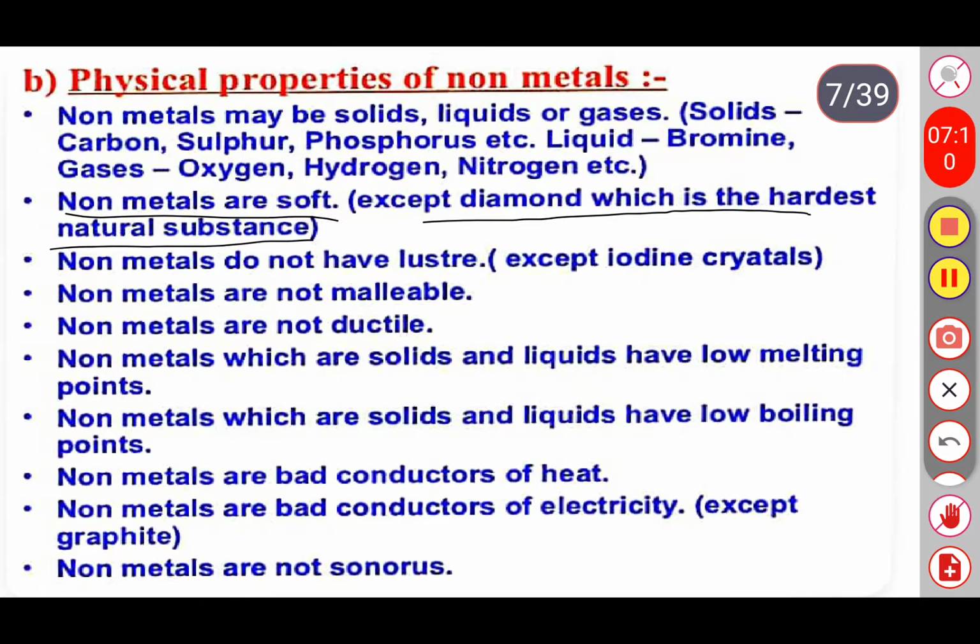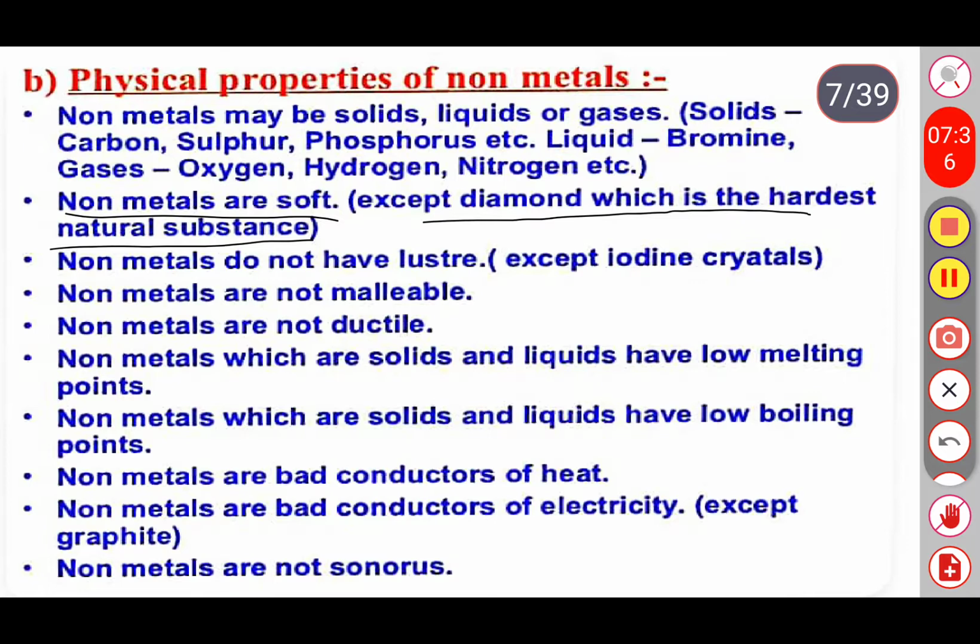Diamond is one type of carbon allotrope. We have three types of carbon allotropes. The first one is diamond, the second one is graphite, and the third one is Buckminster Fullerene. So these are some of the allotropes of carbon.